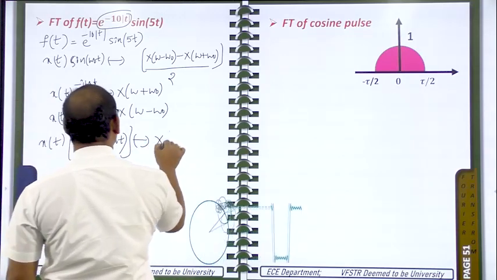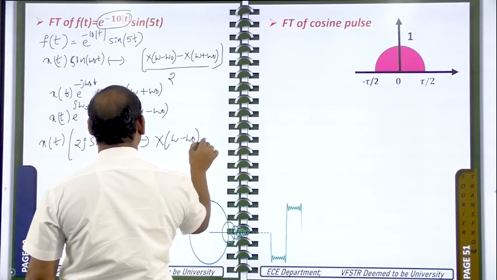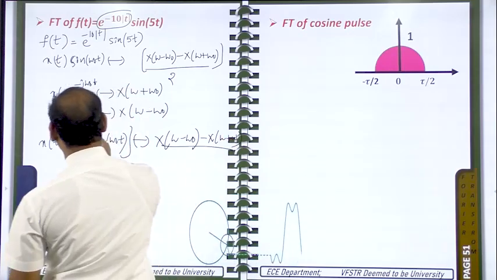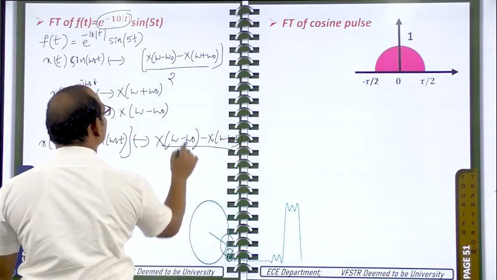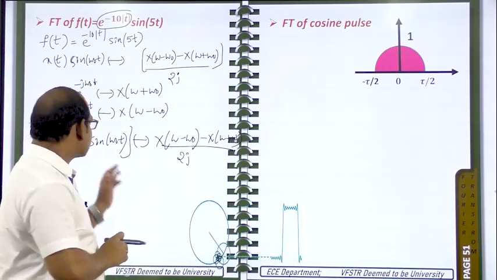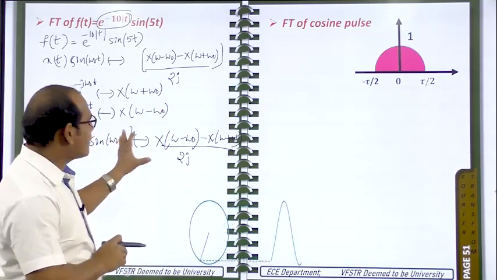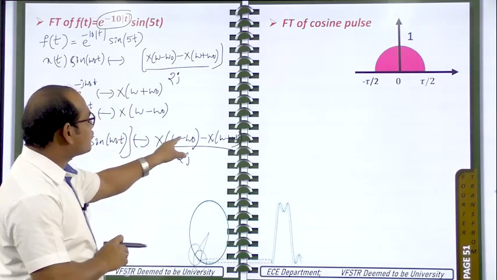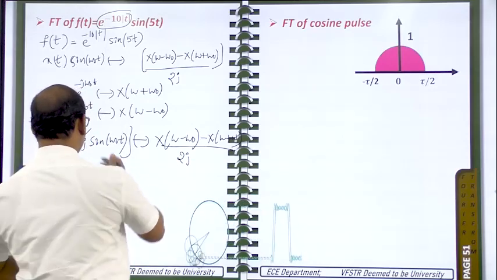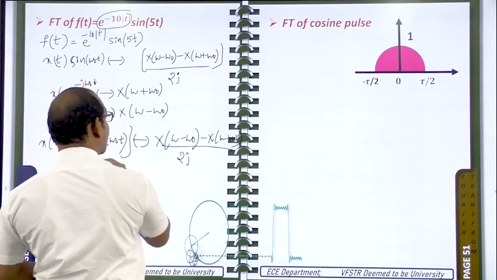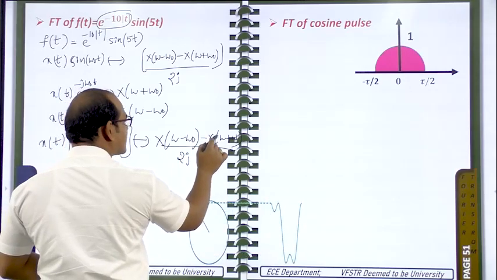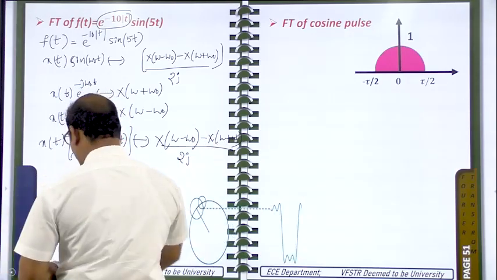So it has capital X of omega minus omega naught minus capital X of omega plus omega naught, and sending this 2j to this side, it will be 2j. Like this, x of t multiplied with sine of omega naught t has the Fourier transform capital X of omega minus omega naught minus capital X of omega plus omega naught by 2j. When you have cos here, you will get capital X of omega minus omega naught plus capital X of omega plus omega naught by 2 only.